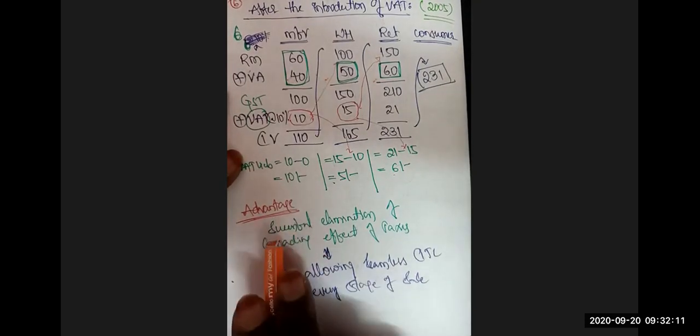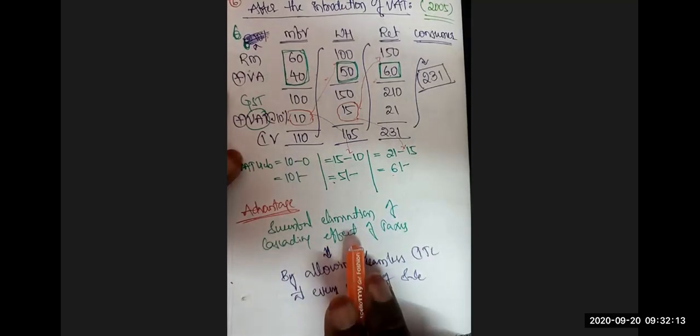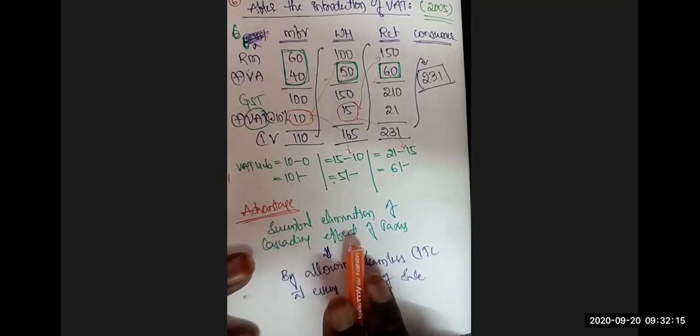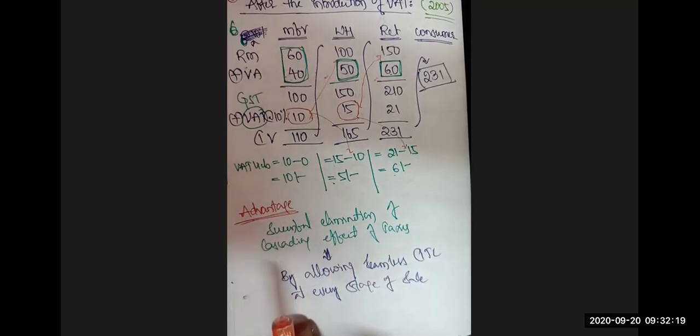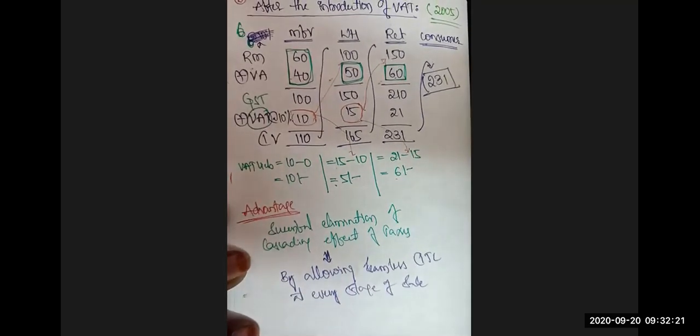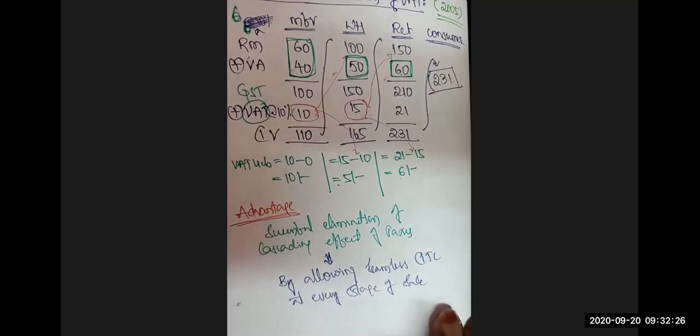The advantage is the successful elimination of the cascading effect of taxes. And how did we get that? By allowing the seamless input tax credit at every stage of the sale. Now, what is input tax credit?